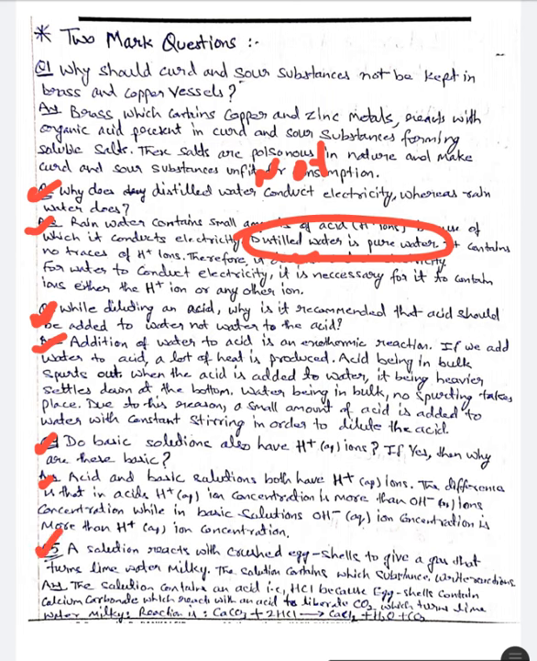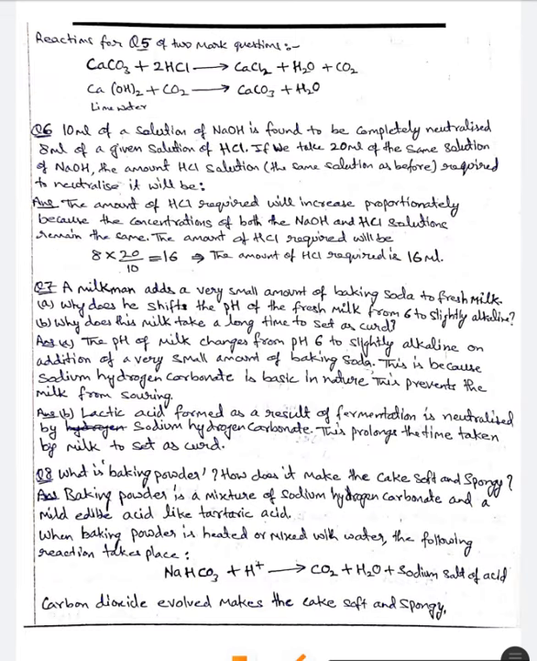The next question is: a solution reacts with crushed egg shells to give a gas that turns lime water milky. The solution contains which substance? The answer is that the solution contains an acid, that is HCl, because egg shells contain calcium carbonate which reacts with an acid to liberate CO2, which turns lime water milky. The reaction is CaCO3 + 2HCl gives CaCl2 + H2O + CO2.